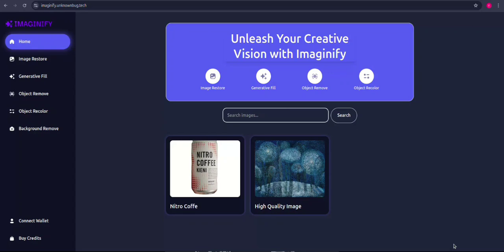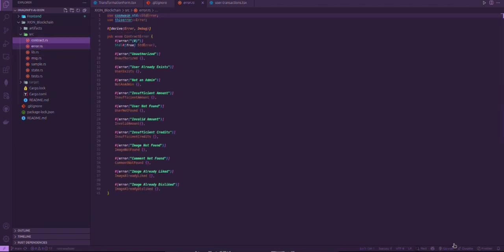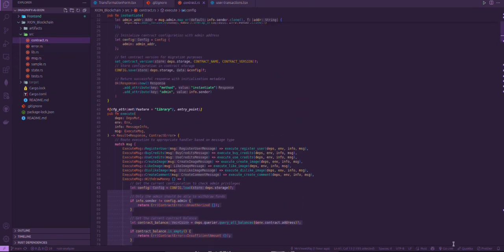So first of all, let me show you its contract address. I mean, smart contract. Basically the crux of the smart contract is here. The executable messages of this contract are register user, buy credit, use credits, create image, like image, dislike, and similarly it goes for query messages, get image and so on. You can see get config. So why get config? It just stores details about the admin, right?